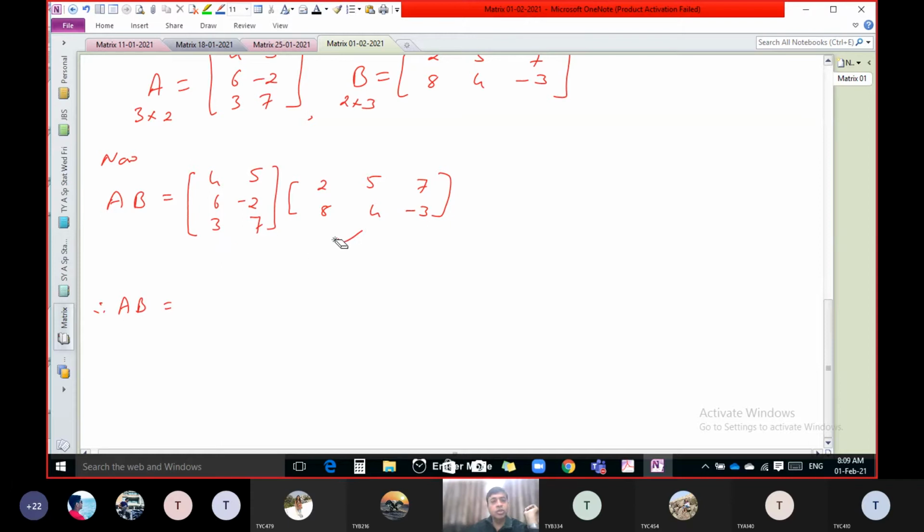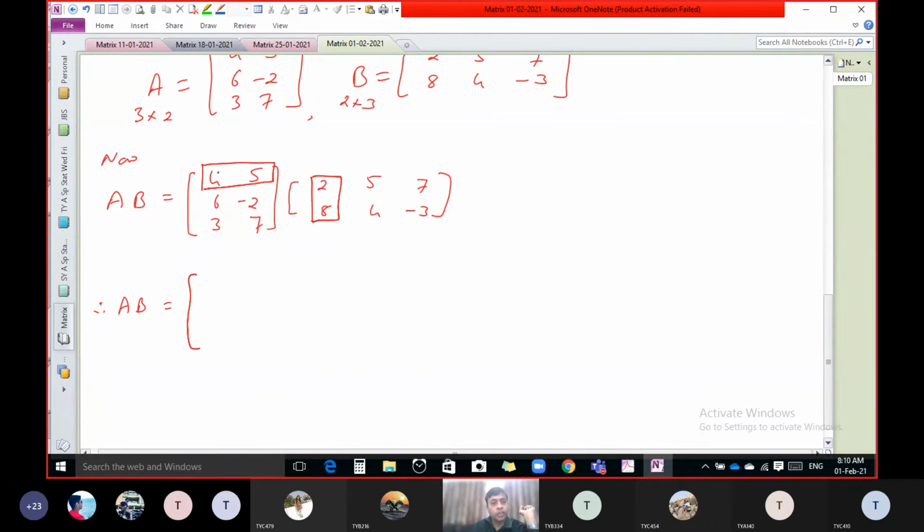Select the first row of the pre-matrix. So which are the elements of the first row of the pre-matrix? 4. Yes, this one. Now select the first column of the post-matrix. So which are the elements of the first column of the post-matrix? 2, 8. Correct.